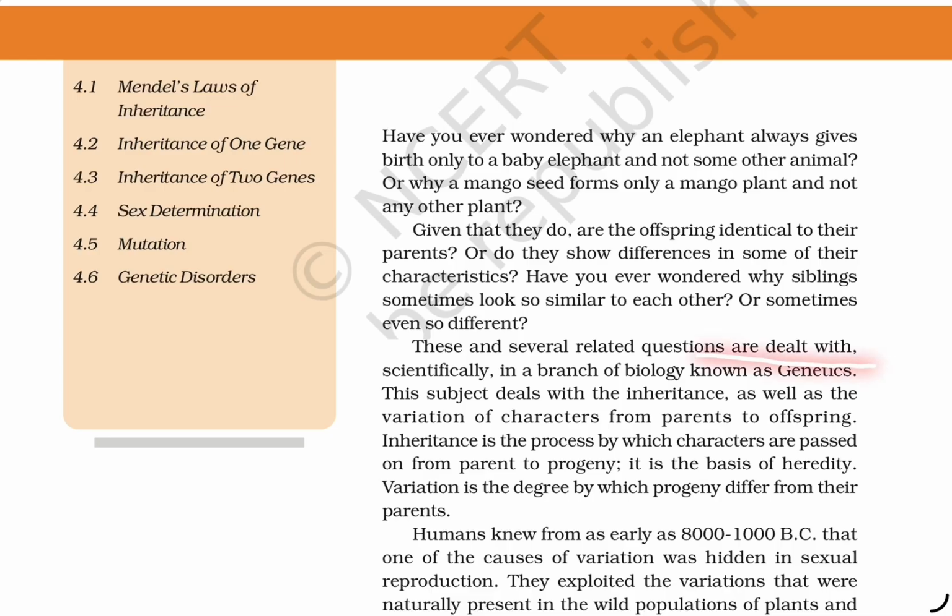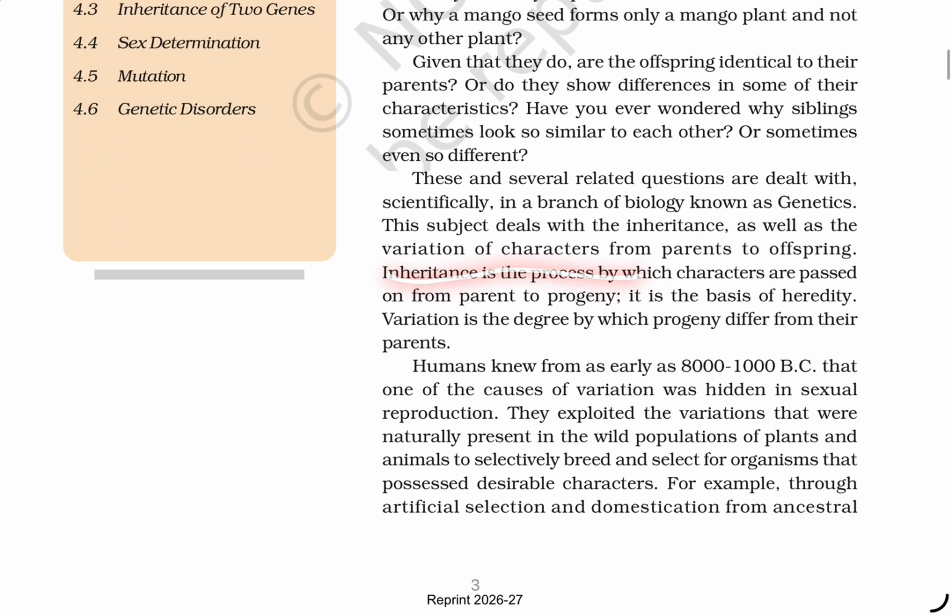These are several related questions that are dealt with scientifically in a branch of biology known as genetics. This subject deals with the inheritance as well as the variations of characters from parents to offspring. Inheritance is a process by which characters are passed on from parents to progeny. It is the basis of heredity. Variation is the degree by which a progeny differs from their parents.